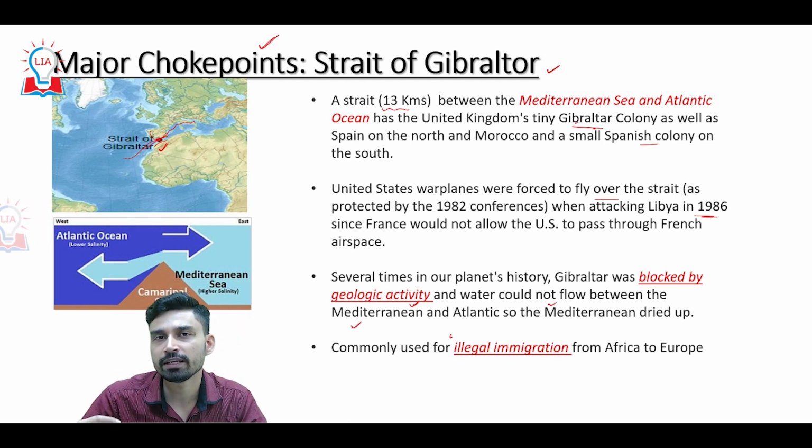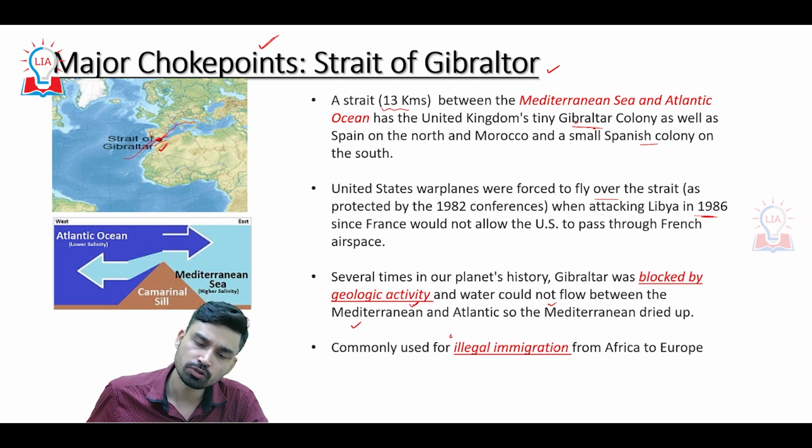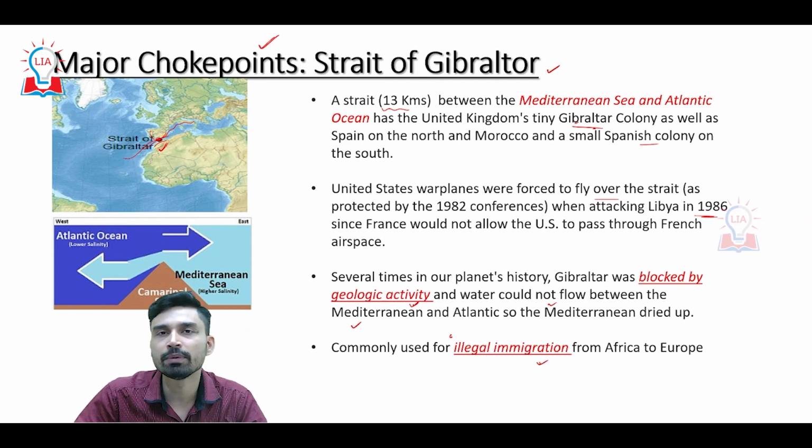These days, the strait provides a very small area between the African continent and European continent. It is also used these days for illegal emigration from Africa to Europe. Not only from Africa to Europe, but also many people from Asian countries which are war ravaged in nature. For example, Syria, we have Lebanon, we have Afghanistan, Iraq.